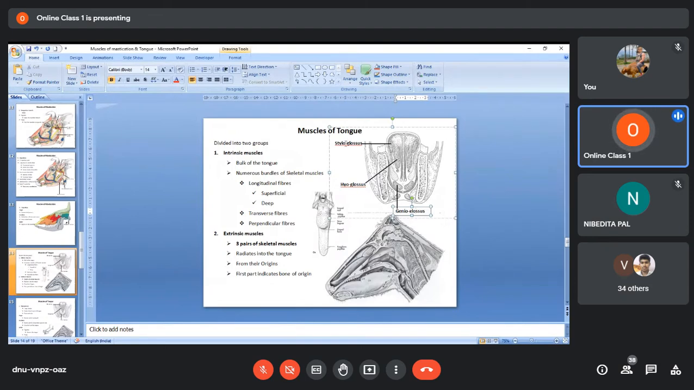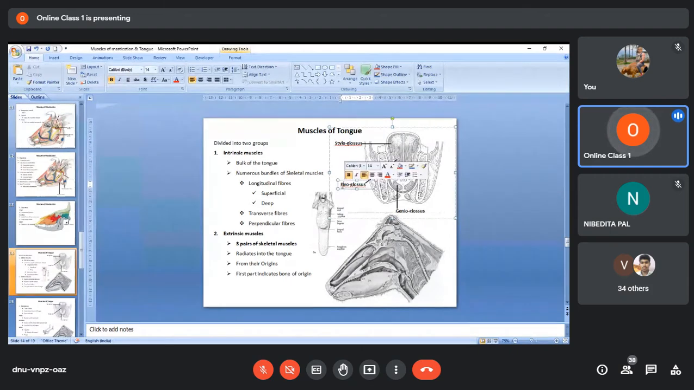Now, the first part, stylo. Stylo means this muscle originates from the stylohyoid bone. The hyoid bone, if you remember, has different segments: it has basihyoid, stylohyoid, keratohyoid, thyrohyoid, then epihyoid. So different parts of the hyoid bone are there. The styloglossus, from the name itself, originates mainly from the styloid process of the hyoid bone, and inserts on the intrinsic muscles of the tongue.